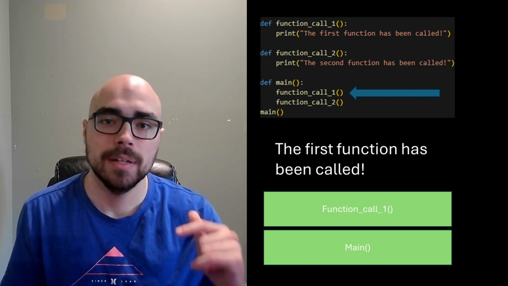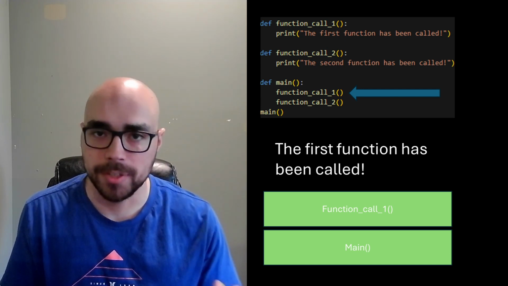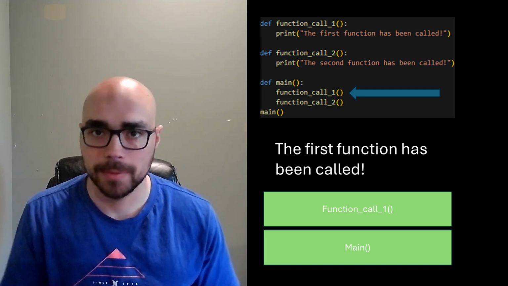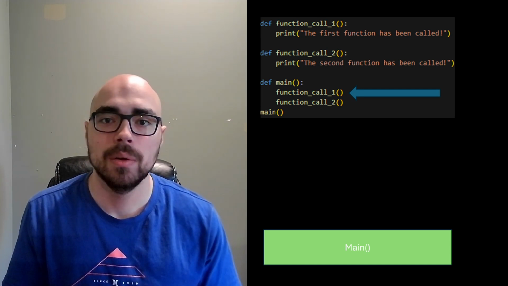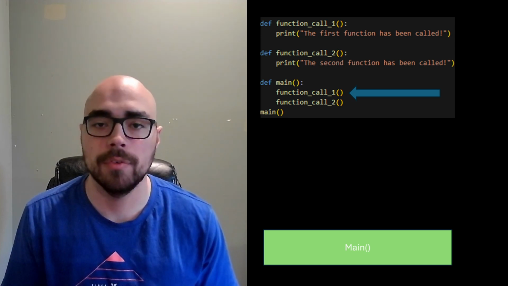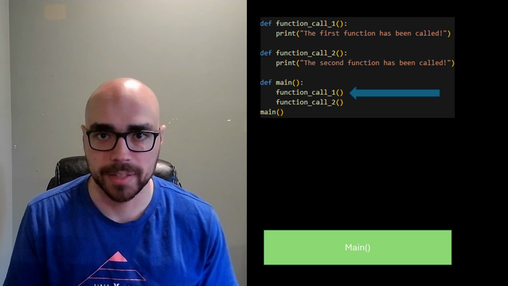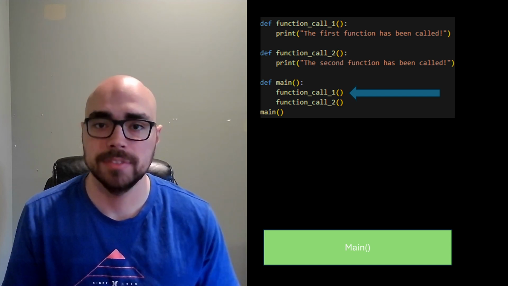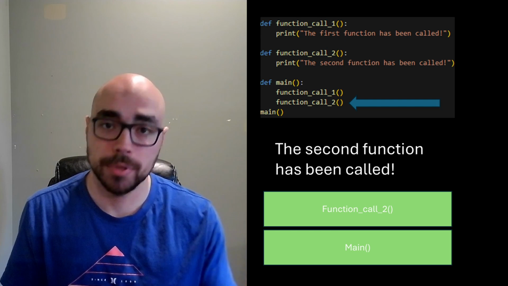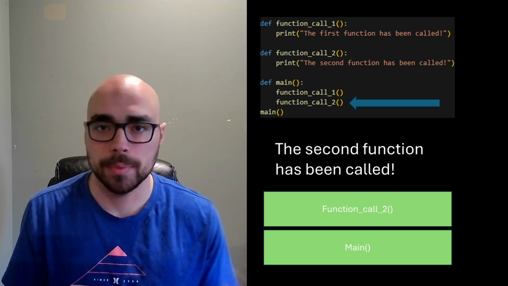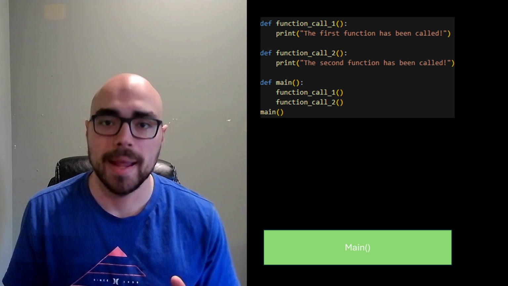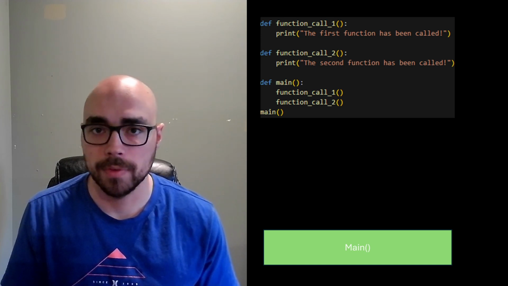So you can see that before we can stop executing main, we have to execute that first function call. So we print out that print statement. Then once that function is complete, we can throw that function off of our stack and move on to the next task, which would be the second function call. And so we execute that function call, we print that print statement, and then we throw that function off our stack. And then now main is complete, and we can throw main off of our function stack.